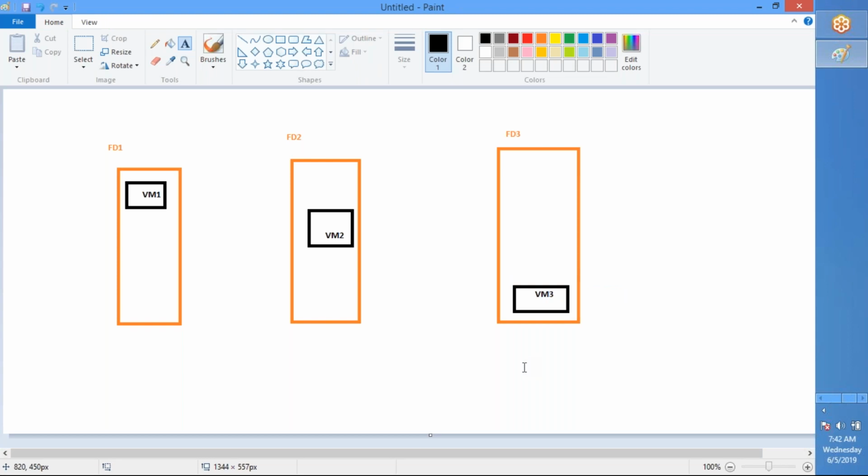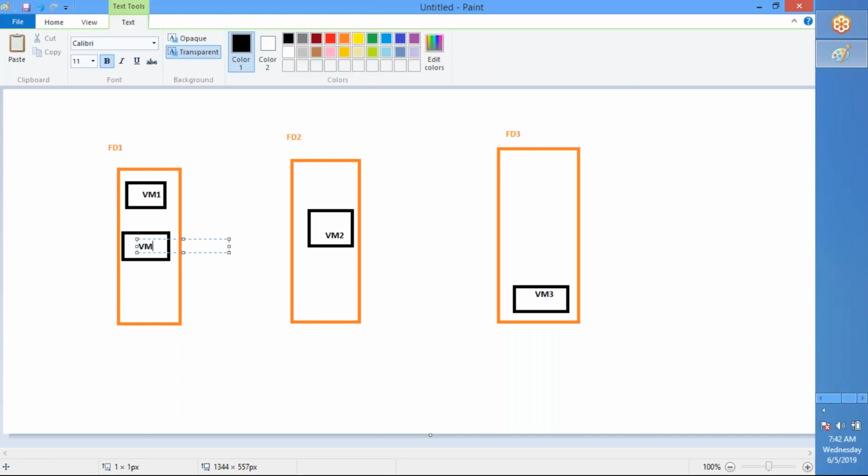Now let us say you have only 3 fault domains and you have 10 virtual machines. Then the fourth one you create will again come back into fault domain 1, and the 5th, 6th, and so on.